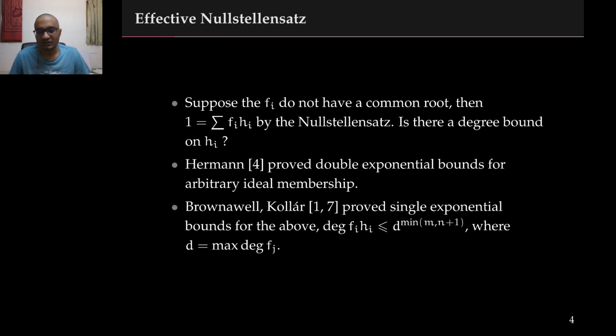The final thing that I'd like to talk about is the effective Nullstellensatz. Suppose you have polynomials fi that do not have a common root. Then we know that there are polynomials hi such that summation fi hi is 1 by the Nullstellensatz. What we now want to do is find degree bounds on the hi in terms of the degrees of the fi. In the 1920s, Hermann proved double exponential bounds for arbitrary ideal membership. However, in the 1980s and 90s, Brownawell, Kollár, and some other people proved single exponential bounds for the special case of the Nullstellensatz. Namely, if each fi has degree at most d, then each hi has degree at most d to the n.